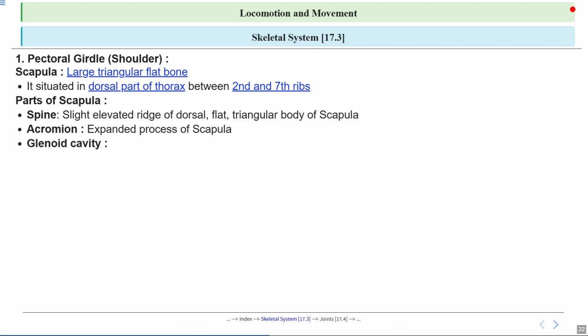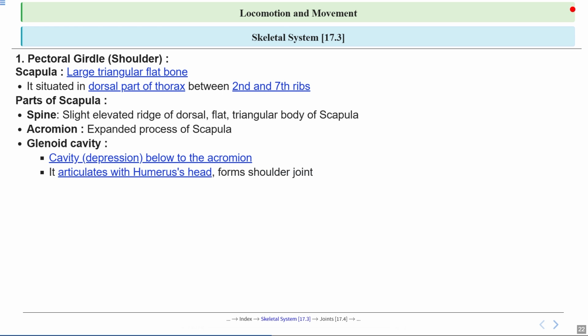Now let's talk about the glenoid cavity. This is a special part of the scapula that plays a key role in arm movement. It's a shallow depression located just below the acromion. The glenoid cavity is basically a socket, or you can say a cup-shaped depression, right below the acromion. So imagine it as a small cup that will hold the head of another bone, allowing for smooth movement. This cavity is where the head of the humerus, or we can say the upper arm bone, fits in. Together, they form the shoulder joint, which is like a ball and socket mechanism. So this design lets us move our arms in almost any direction, just like a joystick.